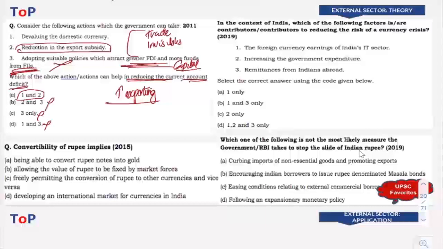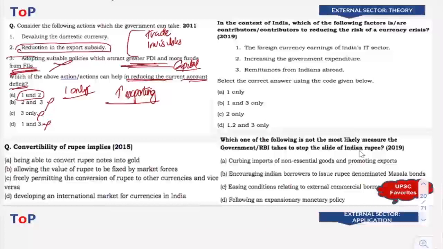Sometimes it may be a kind of wrong question, a wrong option, but they took 1 and 2 as right in the official answer key because there are no other options such as that of 1 only. Maybe it is because of that they took the best option. Okay, so these kind of mistakes can also be there from the side of UPSC. I'll also point out another important question where similar kind of thing can be seen. Okay, so leave it aside.